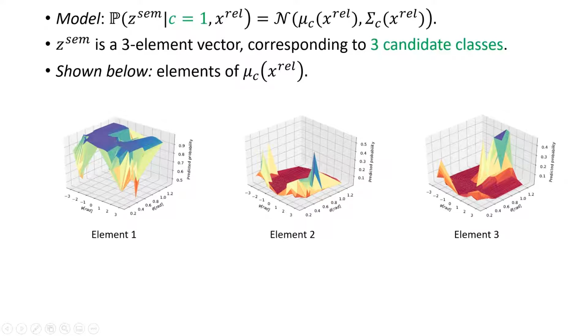We have 3 separate classifier models. Each is assumed Gaussian with parameters that are spatially dependent. And we show here in the graphs the expectation based on spatial parameters, which are yaw angle and pitch angle.